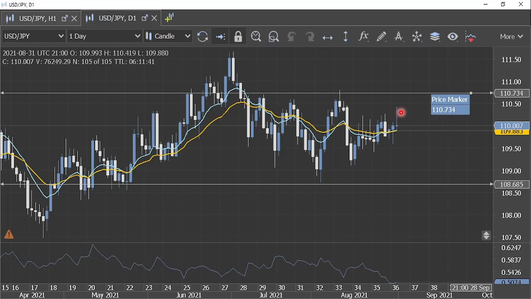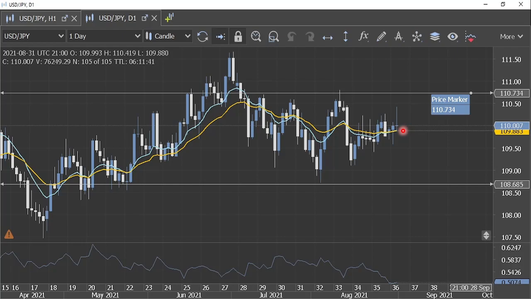Now we have this support in place around 110, and 110 has been a crucial level most part of this week. Earlier in the week, for the last two trading sessions, it was acting as a resistance zone which saw breakout in yesterday's session, and then we saw a fresh bullish move in today's session. Even after the ADP's employment change report, we have seen the USD JPY again finding support closer to the 110 on the lower side, and we have seen the USD JPY holding on to this area.